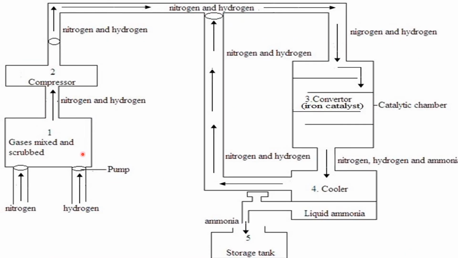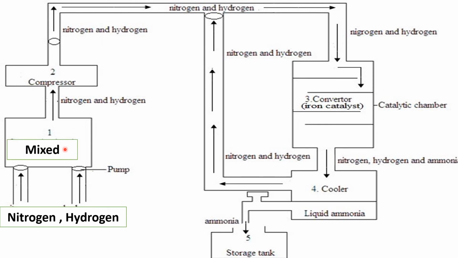So this is a simplistic diagram of the Haber process. I'll explain all the parts and you're going to see it is easy to understand. You can even draw it on your own. We have pipes here where we pump in nitrogen and hydrogen. Once they are pumped in, they go here where they are mixed. This is the mixer which mixes the two.